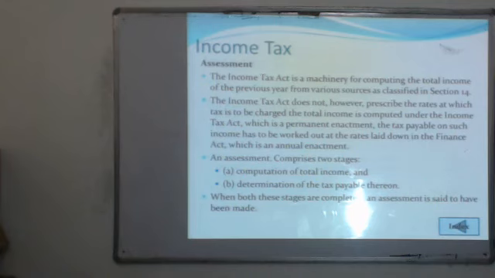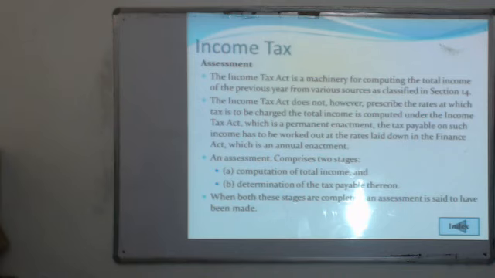Now we check some of the points regarding the Income Tax Act. These points include the calculation, and the major part of this is called assessment. Assessment is the procedure by which we calculate the income of a person, and later with the help of that calculated income, the tax is calculated as per the residential status of the person.